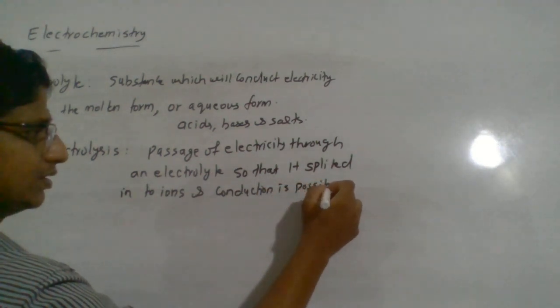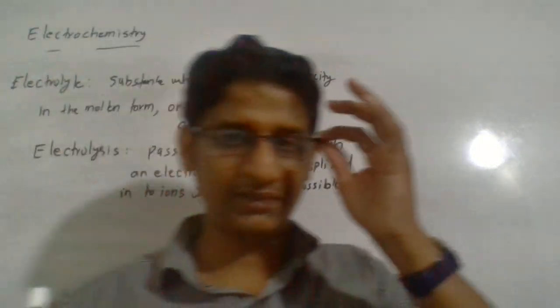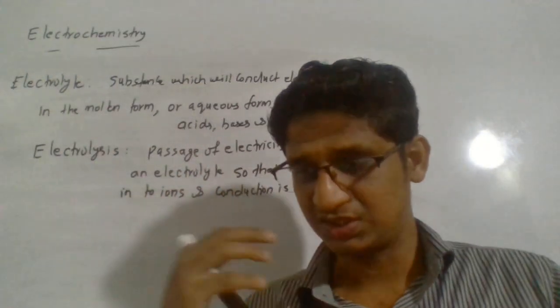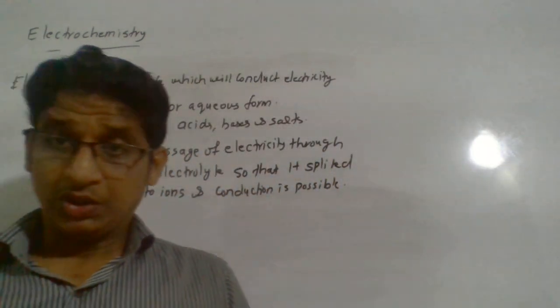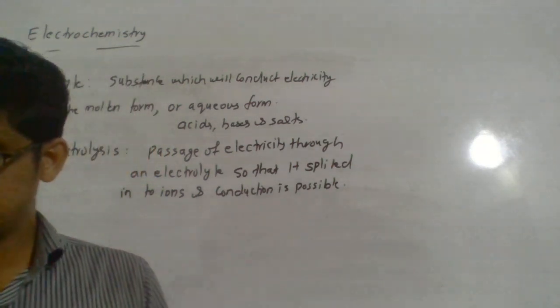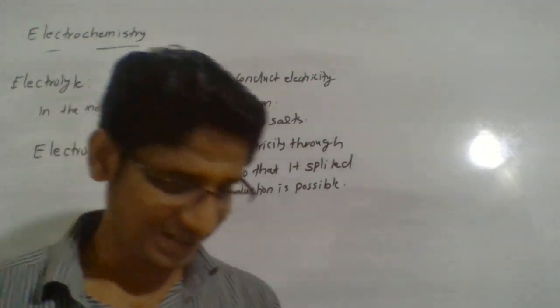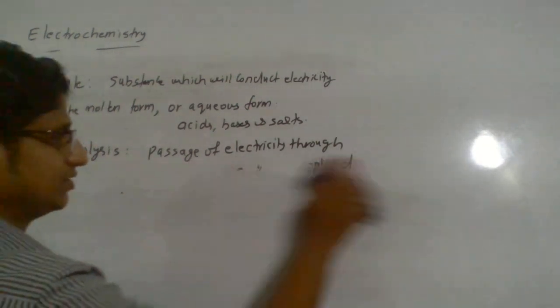Simply, the process of splitting an electrolyte into components, that we can simply call electrolysis. The use of electricity is there. Please note down the important points that you require along with the classes. Then let us discuss the simplest example to understand what electrolysis is all about.